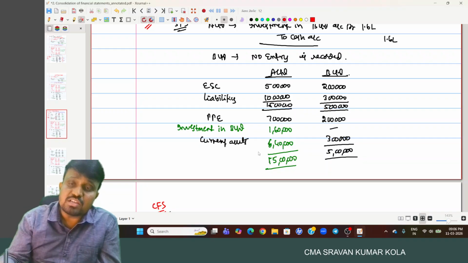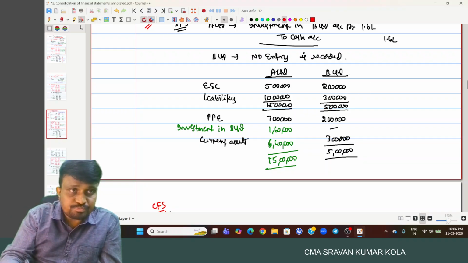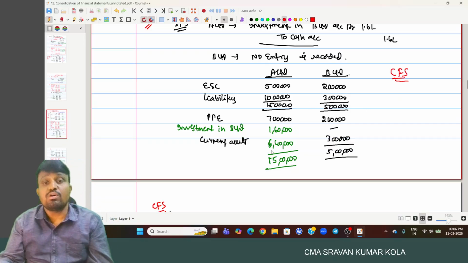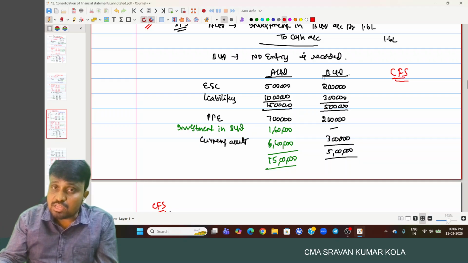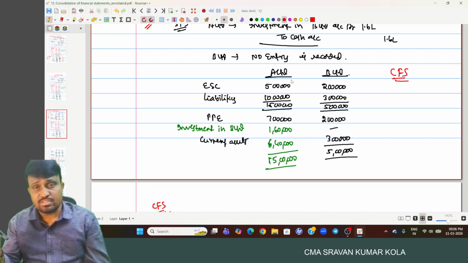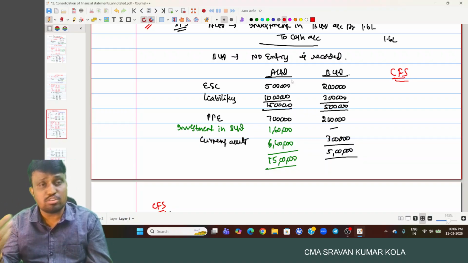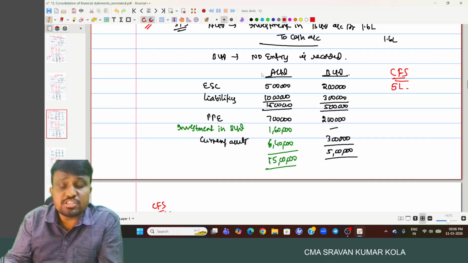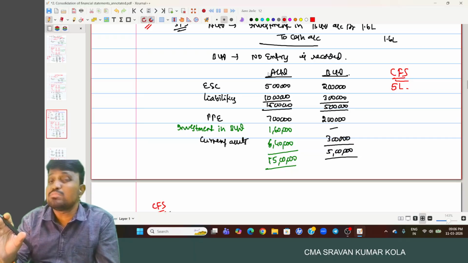Then coming to the consolidated financial statements: as we said, this is adding each and every item on a line by line basis, eliminating items of a similar nature. The equity share capital represents only the equity shares of A Limited, the holding company.